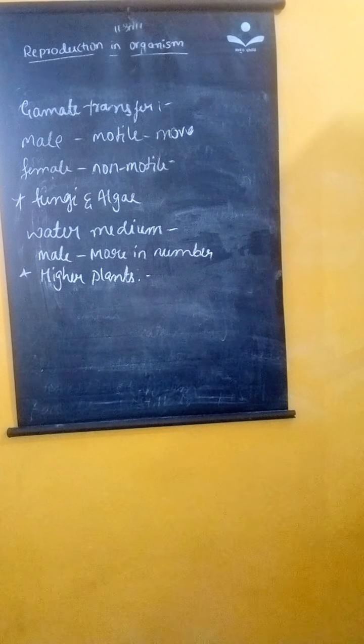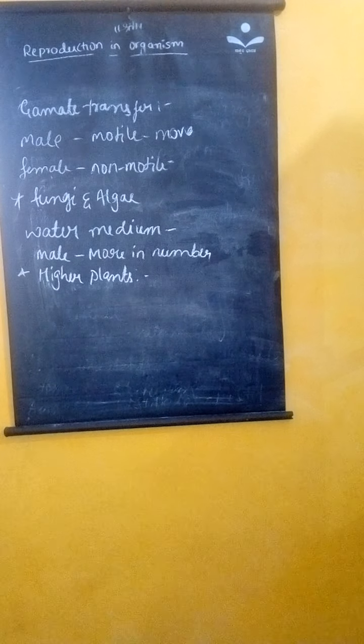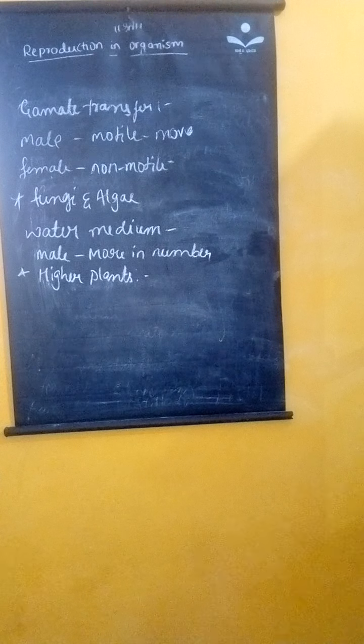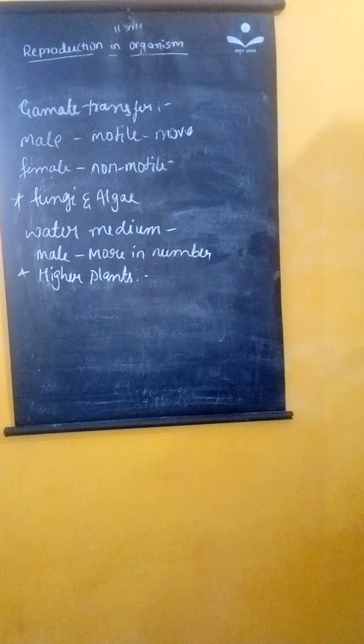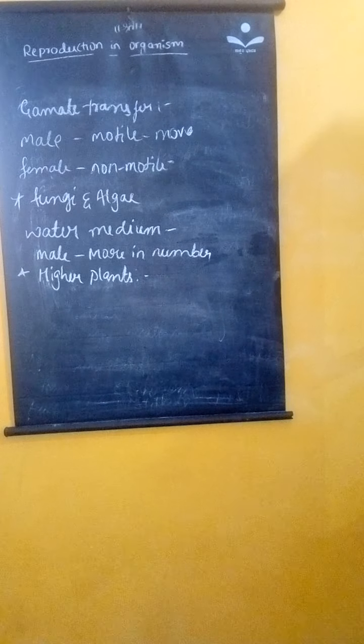Pollen grains must be transferred from the anther to the stigma to facilitate fertilization.